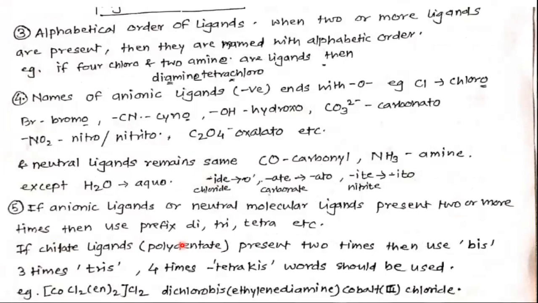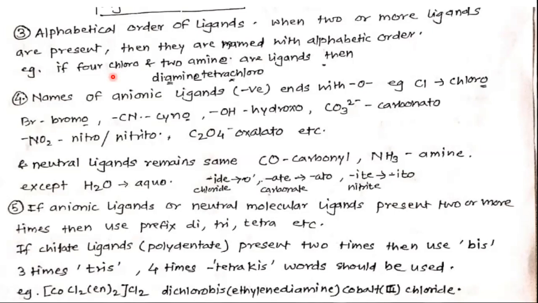Next, rules: the alphabetic order of ligands. So these rules are also important. When two or more ligands are present, then they are named in alphabetic order.